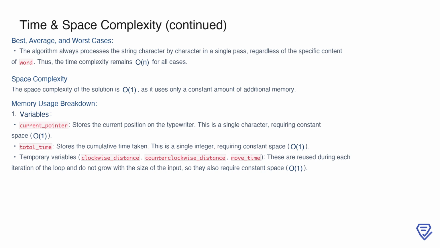Specifically, variables such as current_pointer and total_time require only a fixed amount of memory. Temporary variables like clockwise_distance, counterclockwise_distance, and move_time are reinitialized with each loop iteration and do not grow with the input size, maintaining constant space usage.